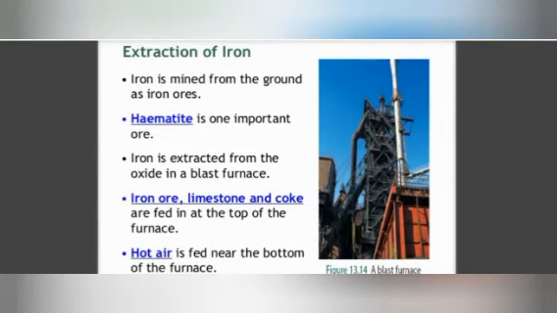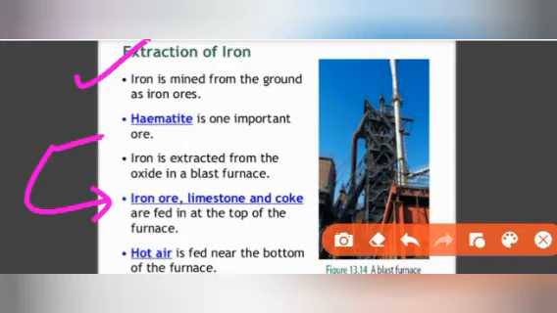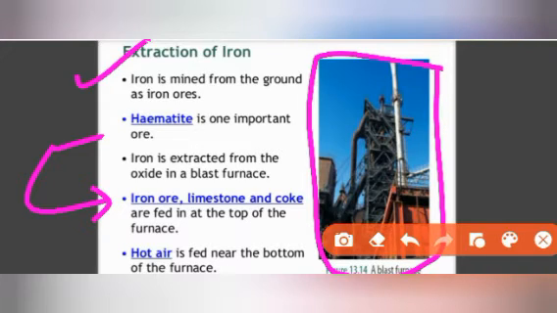Okay, so extraction of iron, one by one, if you will see. First we will start with extraction of iron. Iron is mined from the ground as iron ore. Hematite is one of the important ores, and iron is extracted from the oxides in a blast furnace. Dear students, see this picture carefully. This is the blast furnace, and iron is extracted inside this blast furnace.